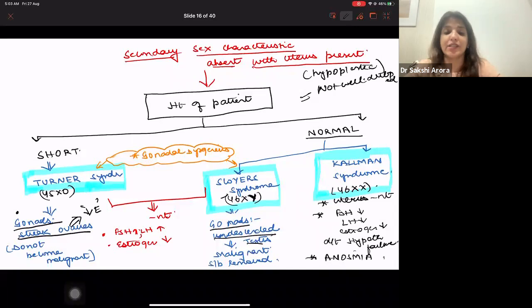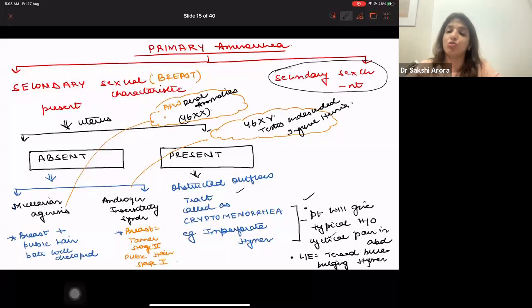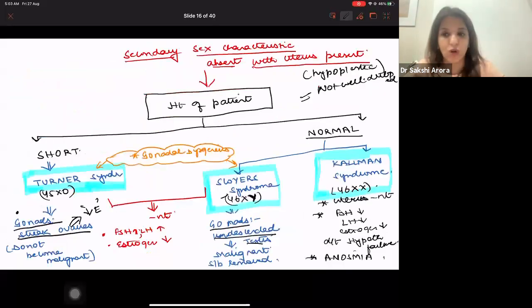Now, undescended testes, they undergo malignancy and they have to be removed. So in Swyer's syndrome, also you have to remove the testes, gonadectomy. And in androgen insensitivity syndrome, also you have to remove the testes, you have to do a gonadectomy, right? Clear to all of you? The other thing which you have to remember is, in androgen insensitivity syndrome, gonadectomy will be done around 14 to 16 years of age after breast development is complete.